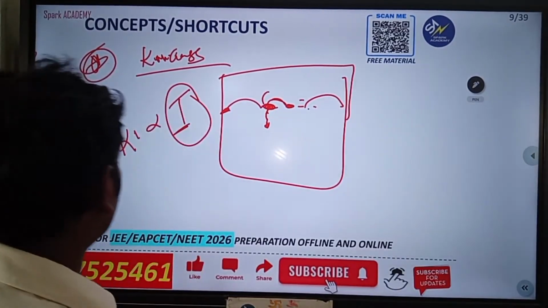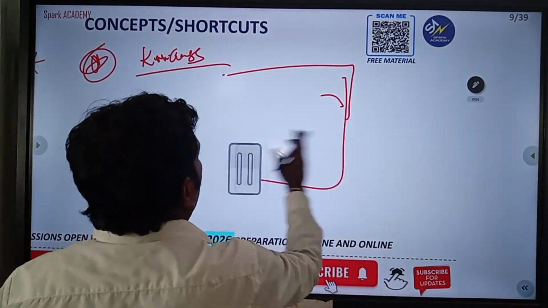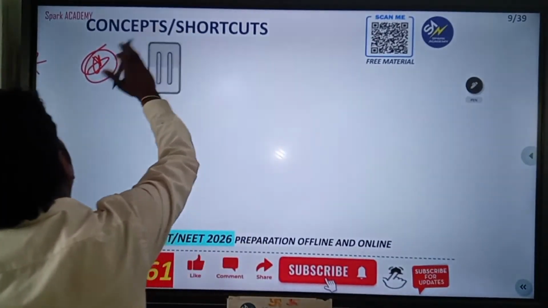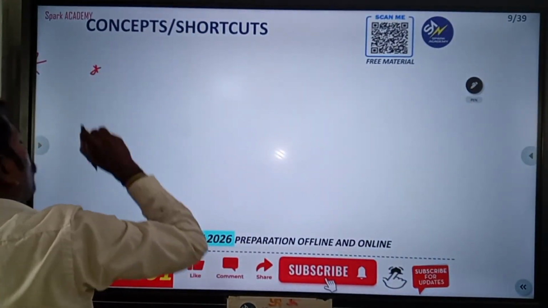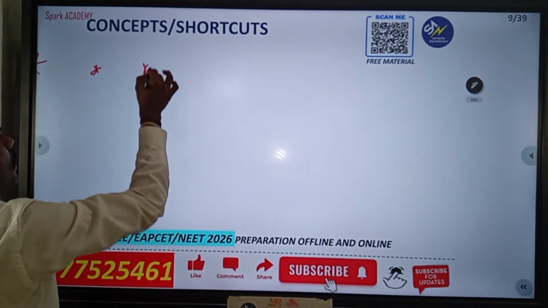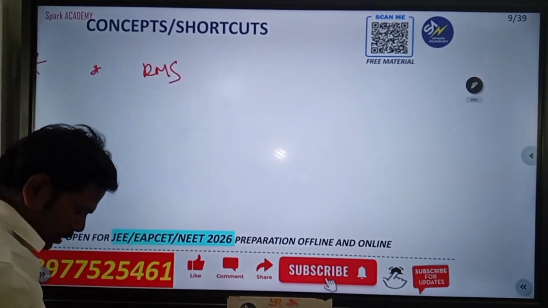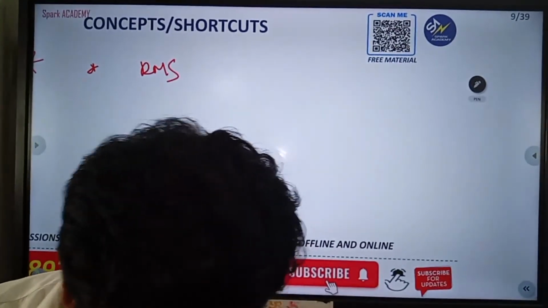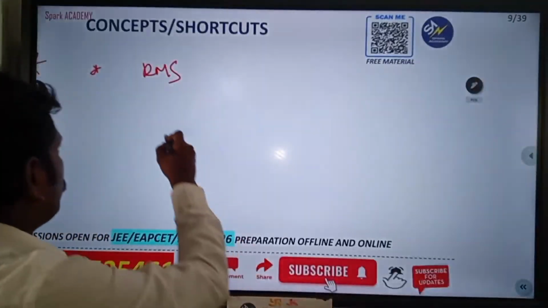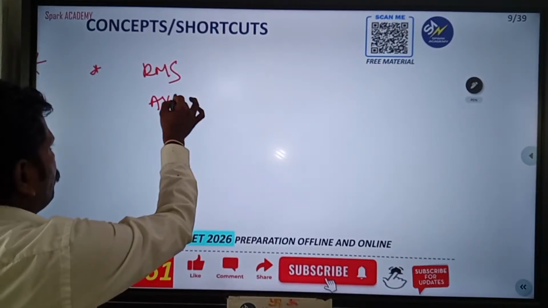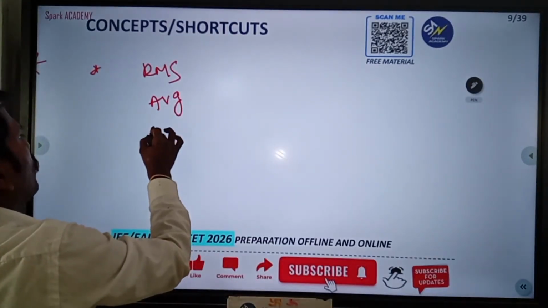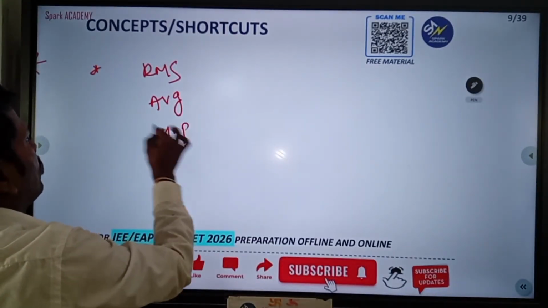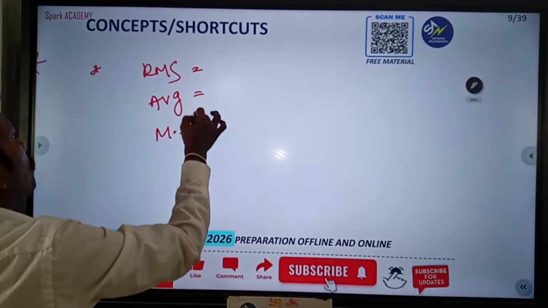So then go for this one, velocities and the gas speed. For example, RMS velocity. RMS velocity is also here, and you also have to know the average velocity, and also the most probable velocity. So many formulas from here.